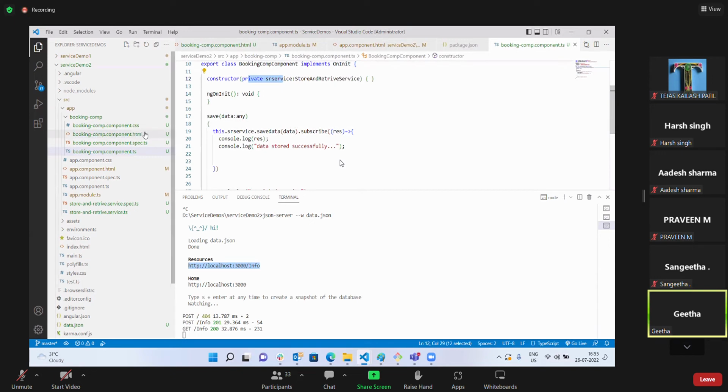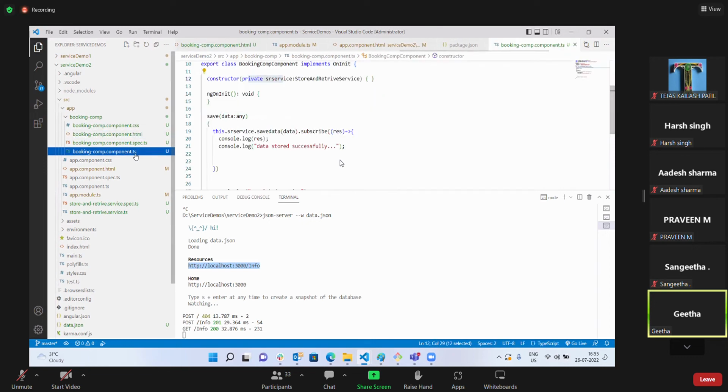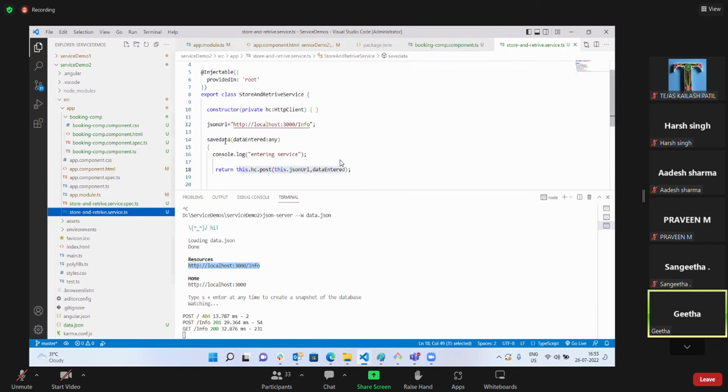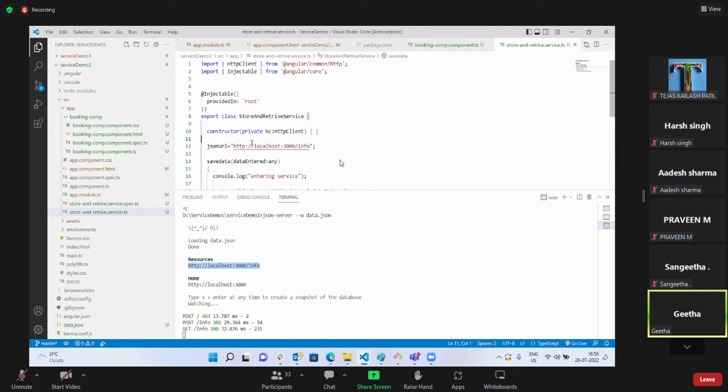What data do I have here? F1.value. Whatever I enter in the text box is inside data, and the same information I pass to my service method to save the data. The service saveData method gets that information and sends a request. this.HC is my HttpClient service object, which has been injected.